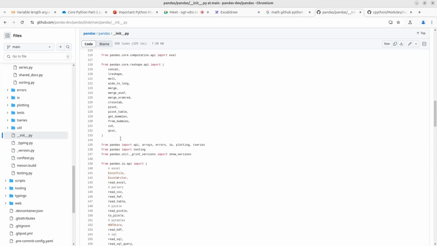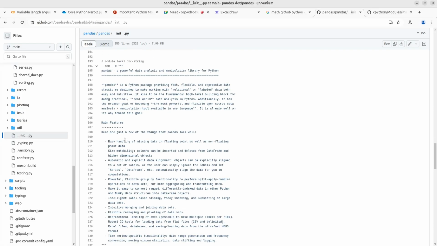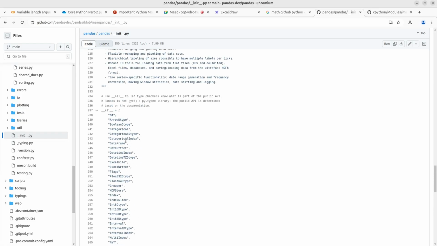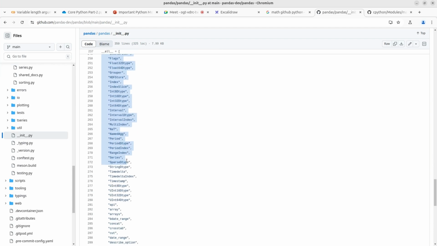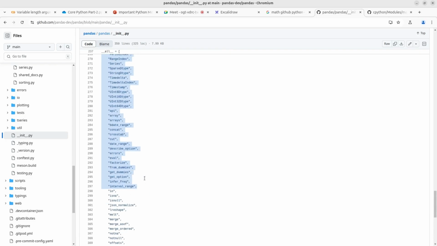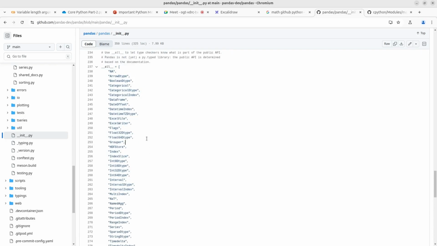Most of the keywords they are defining here. It does not have any functionality, but using this underscore all, you will define all the keywords, all the names of modules, classes, so that it will easily identify this, right? You can also see here DataFrame. Let me see DataFrame.